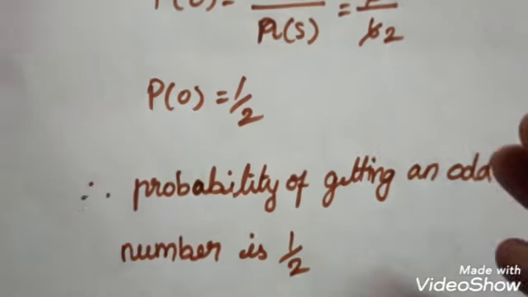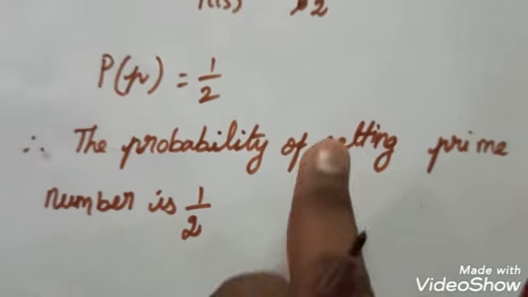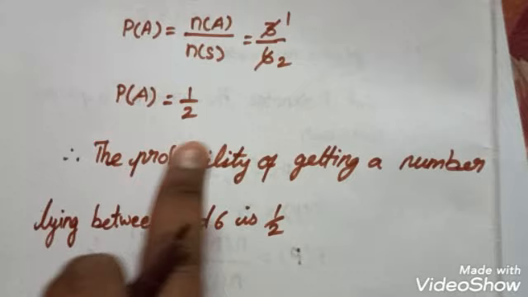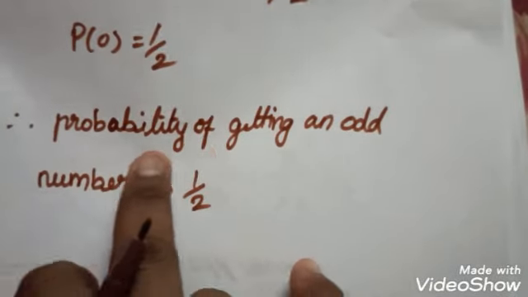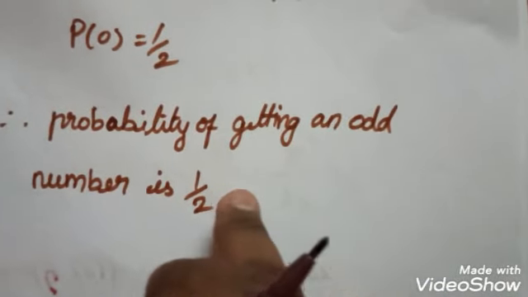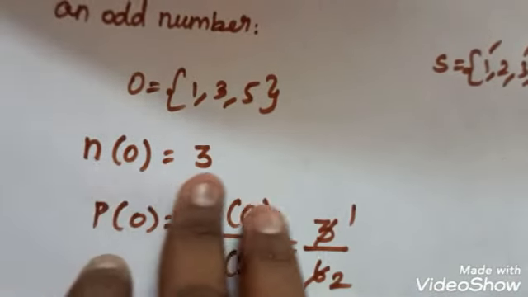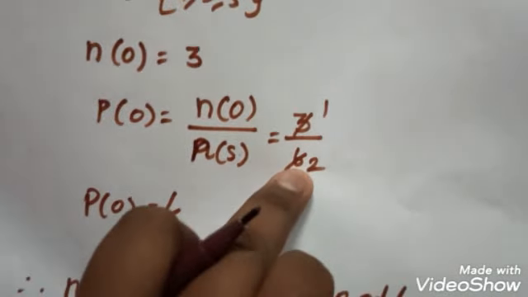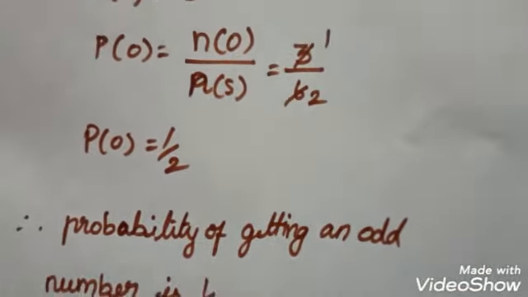So in this question we have to find the probability of prime number. So the probability of prime number is 1 by 2, and the probability of getting a number lying between 2 and 6 is also 1 by 2. Finally, the probability of getting an odd number is 1 by 2. In all such cases we get the total favorable outcome is 3. Because 3 is half of 6, the probability we get is half. Next we move on to other questions.